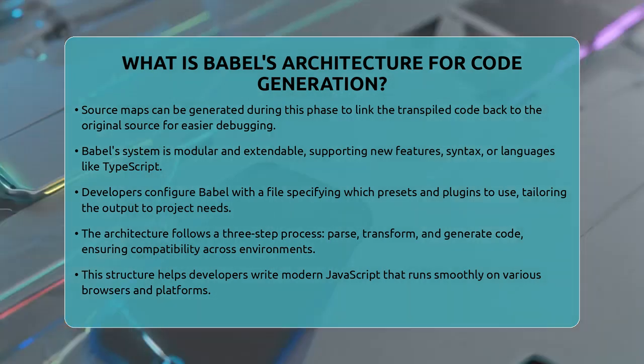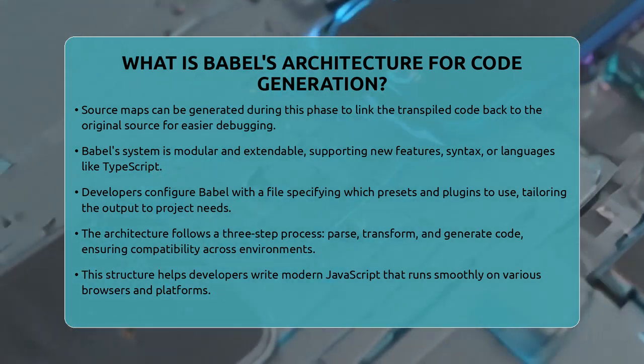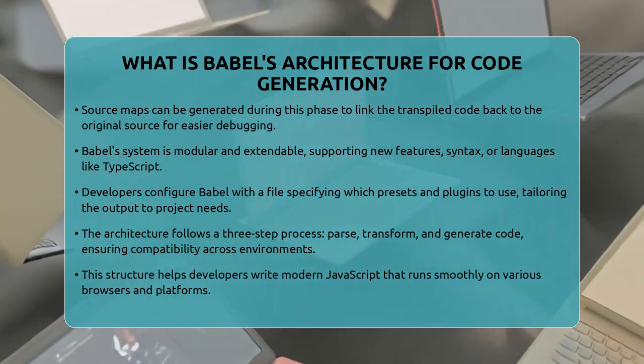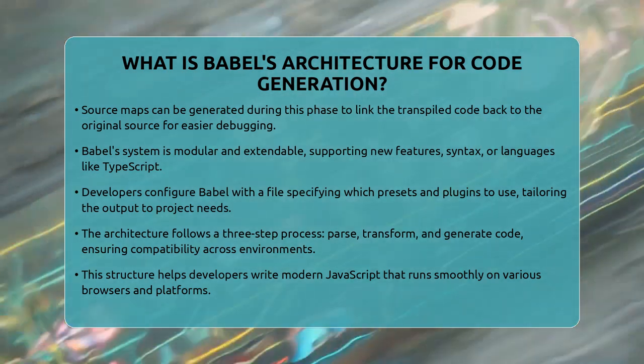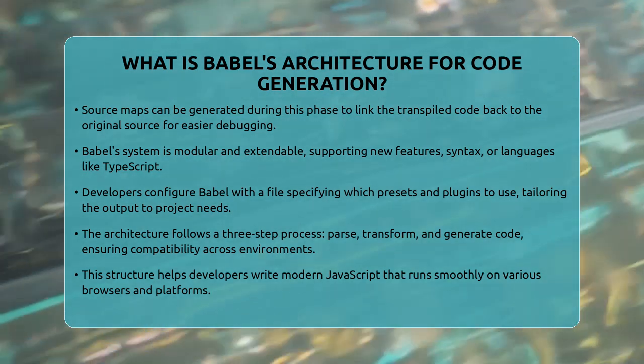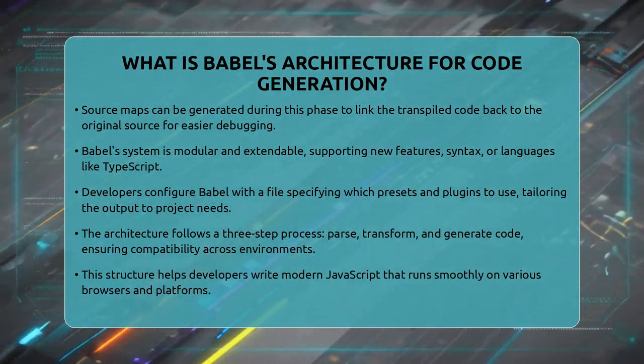In essence, Babel's architecture for code generation is a three-step process. Parse the source code into an AST, transform the AST with plugins, and generate new code from the transformed AST. This design allows Babel to adapt to the ever-changing JavaScript landscape, helping developers write modern code that works everywhere.